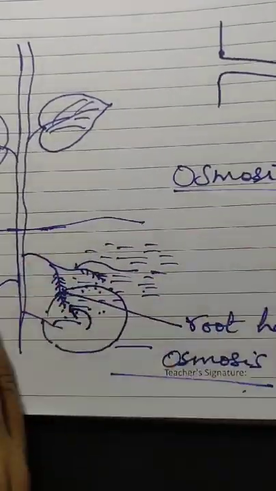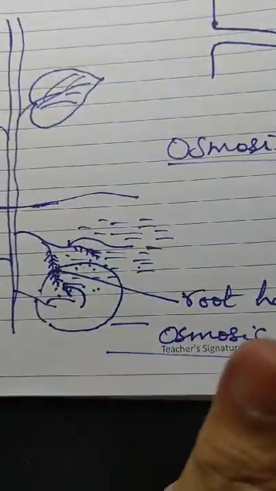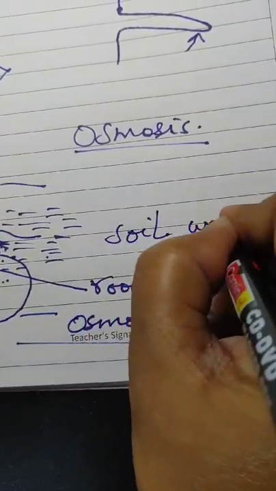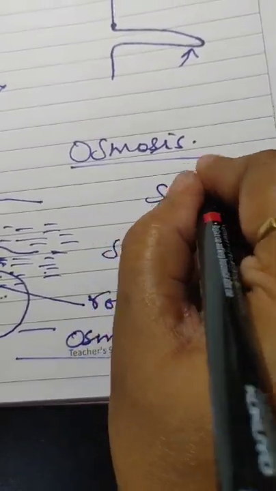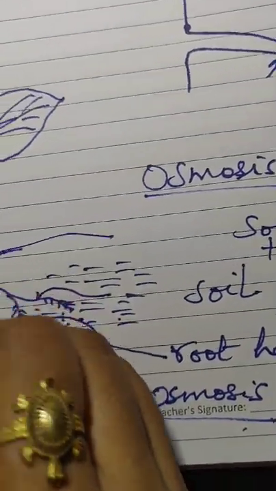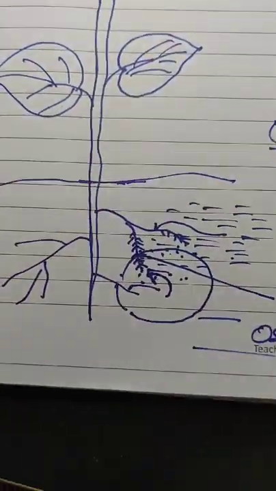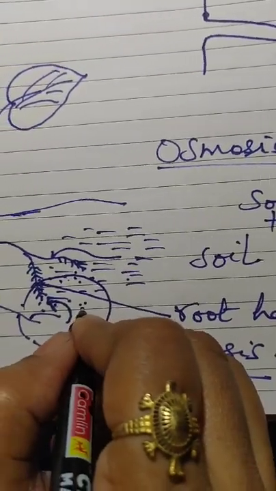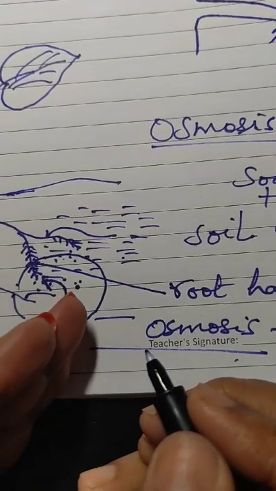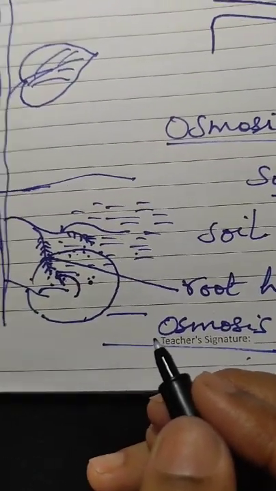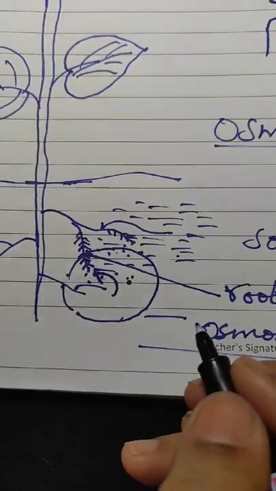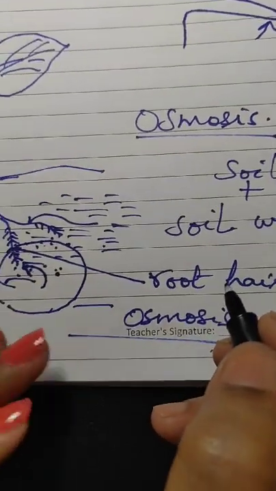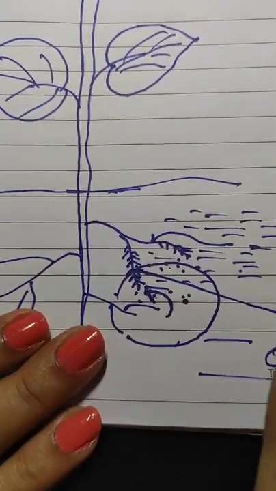Here we can differentiate two concentrations. One concentration is of the soil plus soil water, and the other concentration is the plant's body. So these are two different concentrations. Now the movement of water molecules from one medium towards another medium, what is the other medium? The plants. So the movement of water molecules from one medium to another medium is called osmosis.